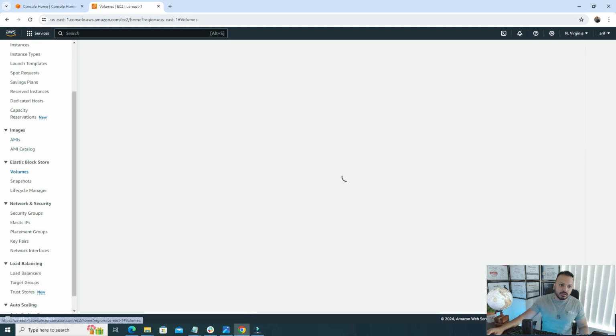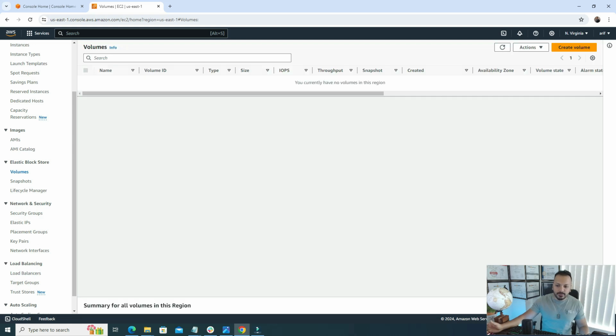Then we can also create volumes for our servers. Whenever we talk about volumes, that is equal to storage. So just think about it. Whenever we are running any virtual machines, we need to have some storage, because the storage will install our operating system. There we will have all the files and stuff. So storage is a core component of a server.